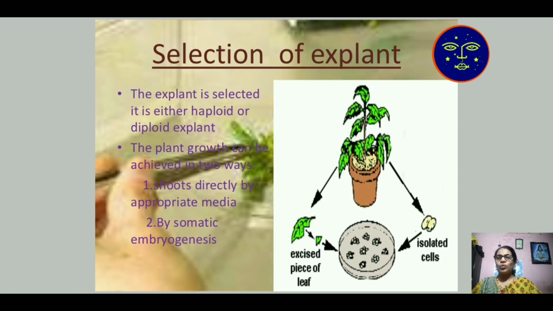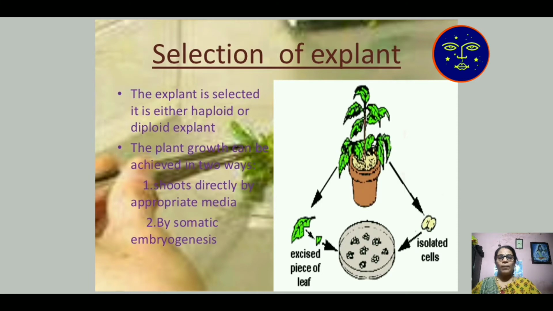The plant growth is achieved either by shoot growth or root growth character. The shoot is given some appropriate media for its growth by somatic embryogenesis. Somatic means single cell, the mitotic cell growth.